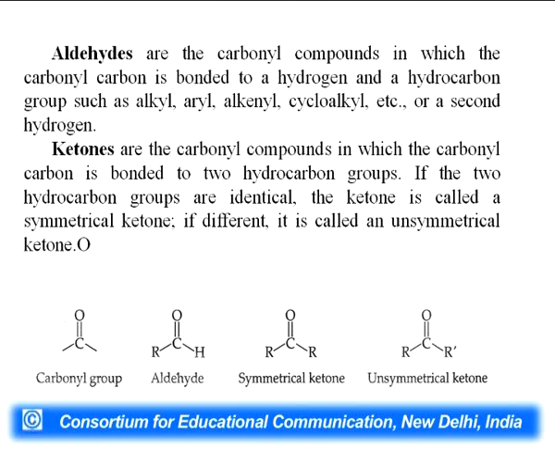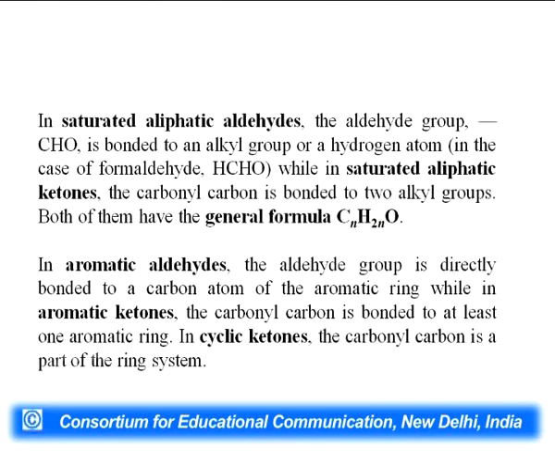You can see in the structure that what is the carbonyl group, what will be aldehyde, what will be symmetrical ketone, and what will be unsymmetrical ketone. In saturated aliphatic aldehyde, the aldehyde group is bonded to an alkyl group or hydrogen atom. In case of formaldehyde, hydrogen atom. While in saturated aliphatic ketones, the carbonyl carbon is bonded to two alkyl group. Both of them have general formula CnH2nO.